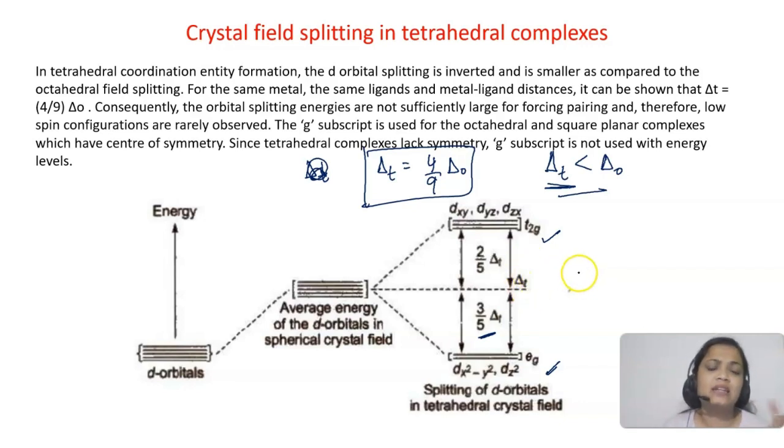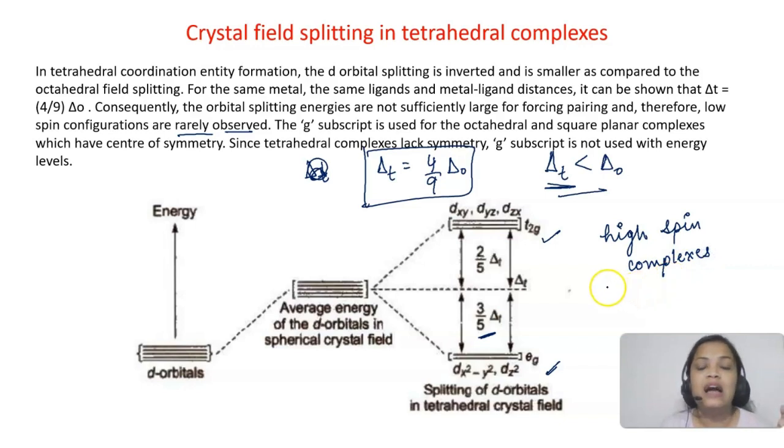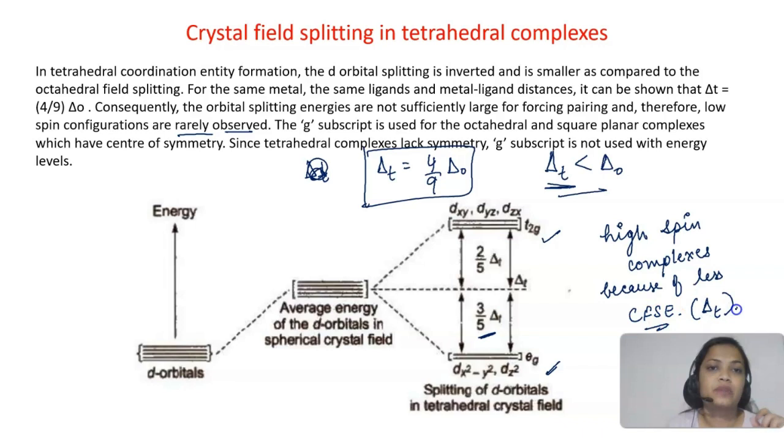Here delta t will be so small that electrons will not pair, and electrons will easily jump to the upper orbitals, like to the t2g orbitals. So that is why low spin configurations are rarely observed. Usually tetrahedral complexes are high spin complexes, because electrons will jump to the t2g orbitals, and it is because of less crystal field splitting energy, that is less delta t.